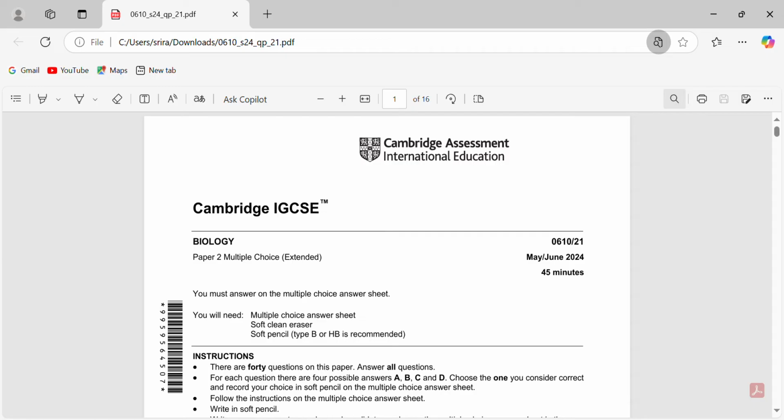So today I'm going to solve the 2-1 May June 2024 paper. So variant 1 biology MCQ May June 2024 series. I think all the other theory papers and everything else is over for the sciences. Now it's only MCQ left. So we will solve some MCQ papers and show it to you guys.